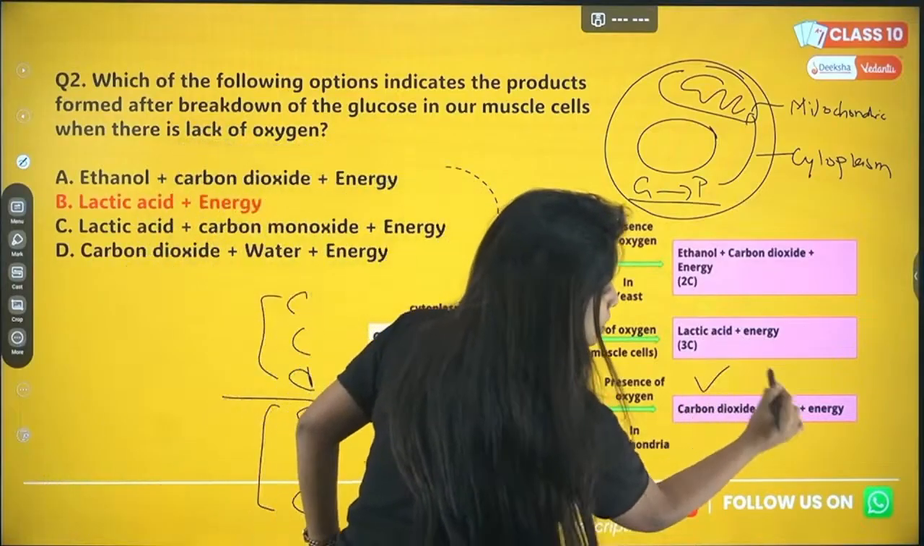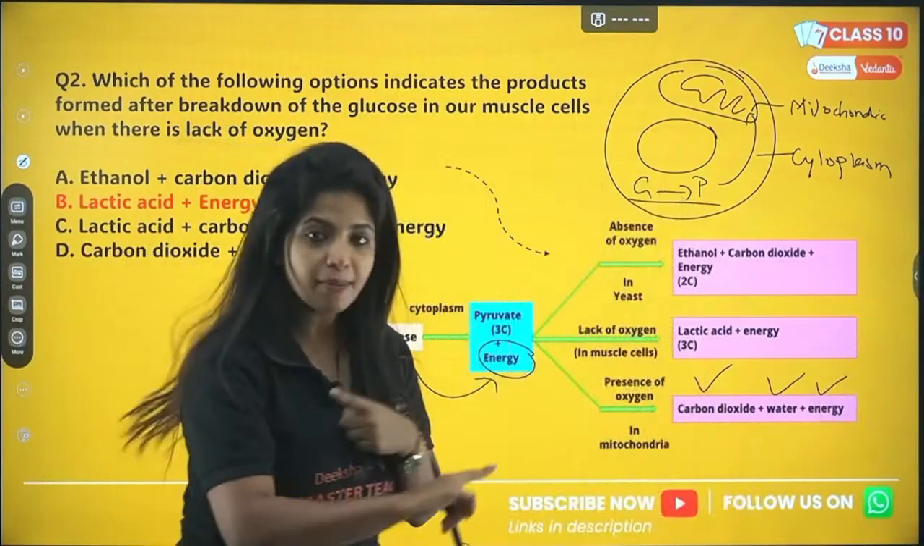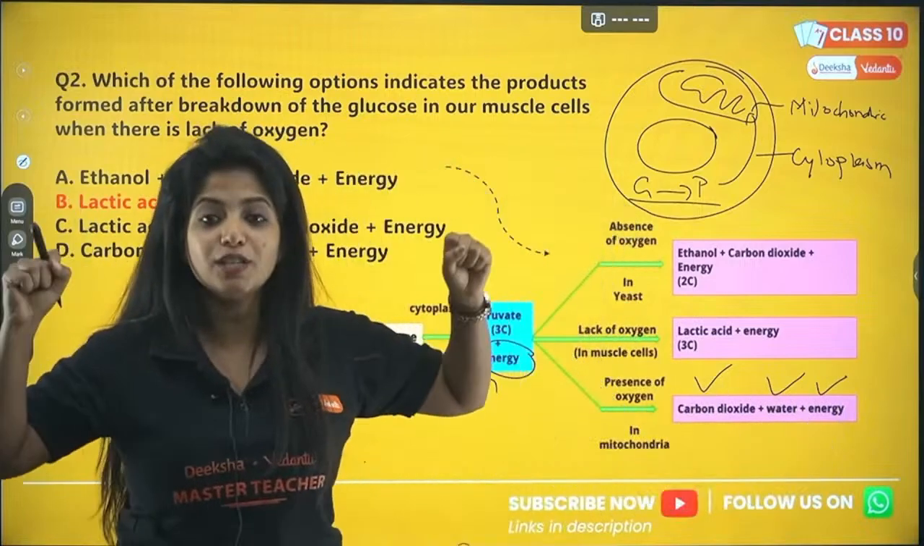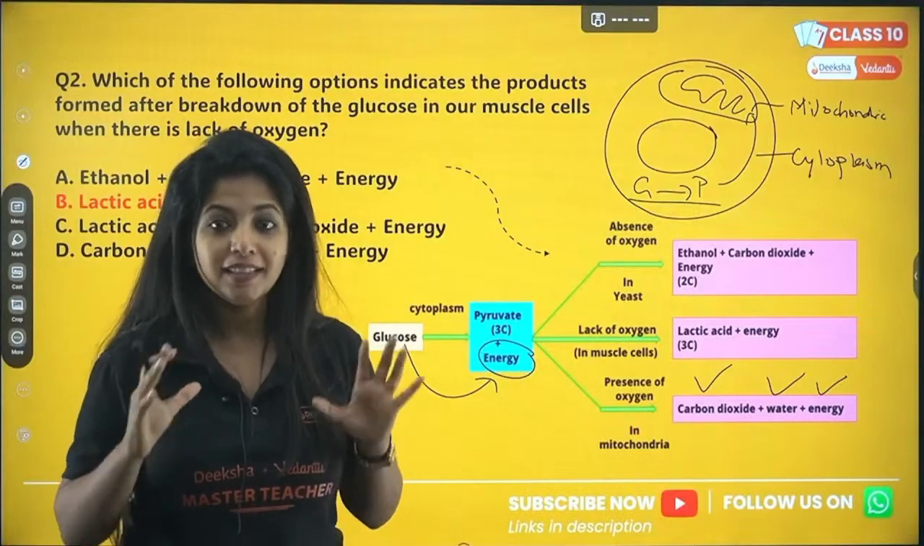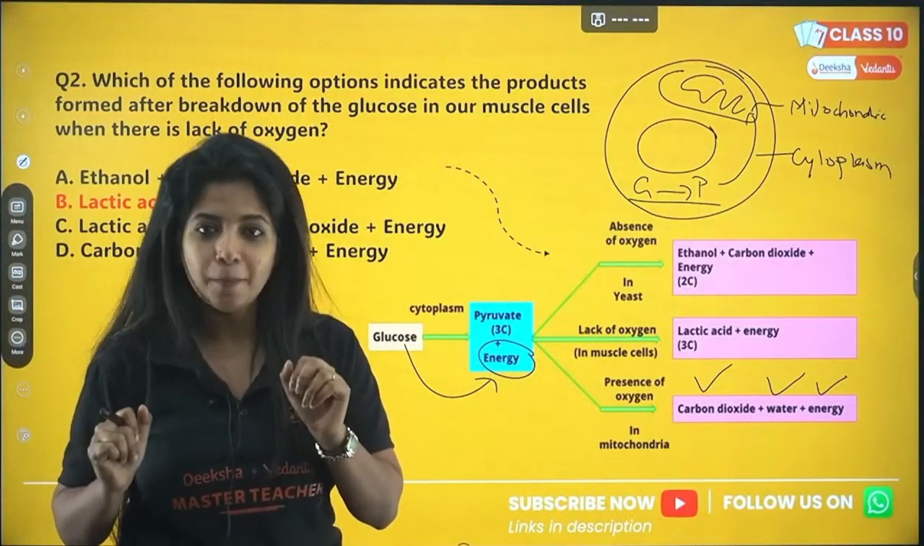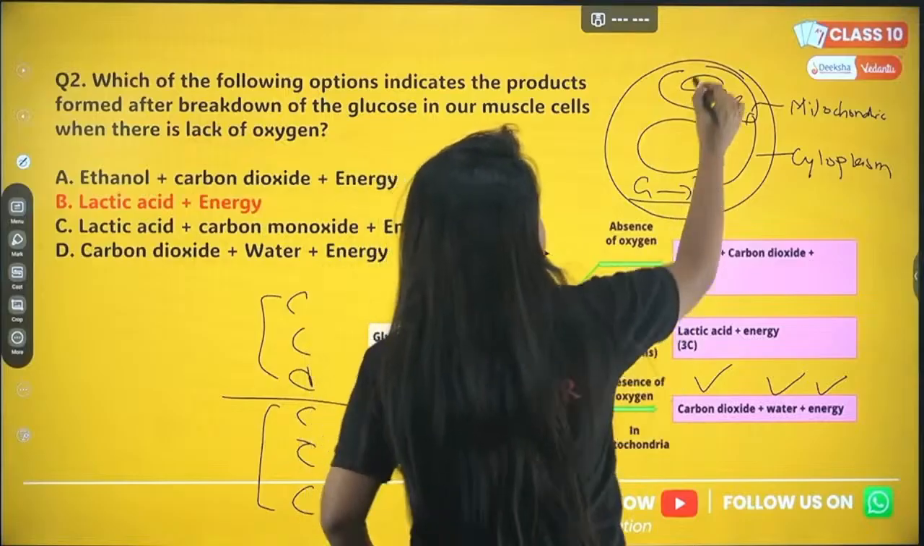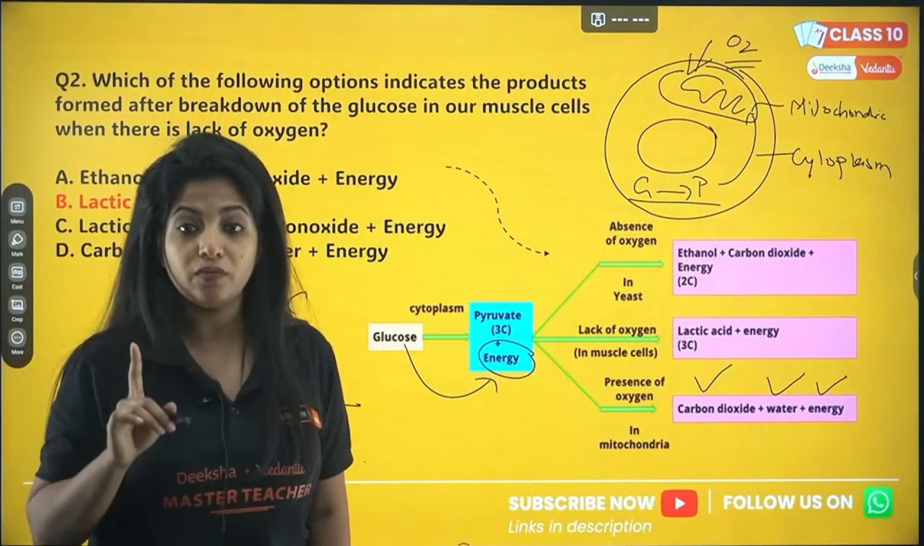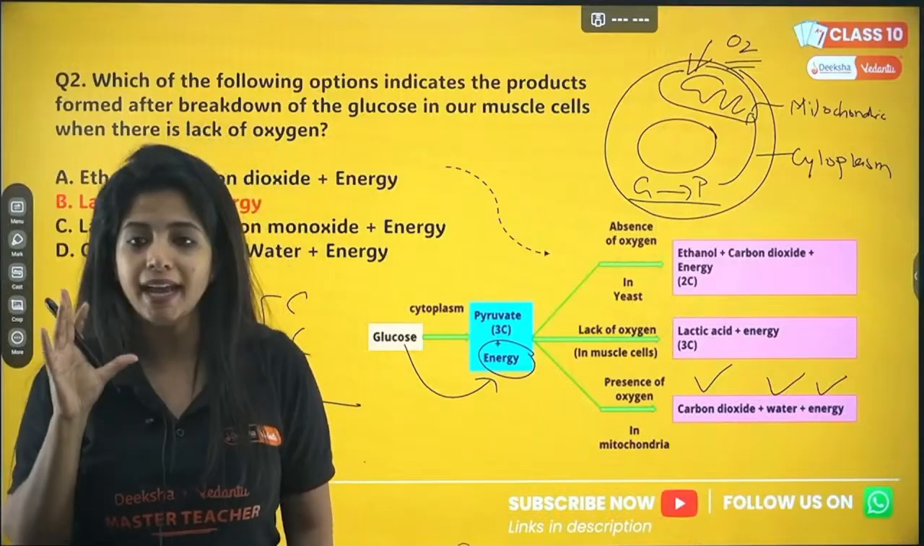That is carbon dioxide, water and energy. This energy which is being produced is a very large amount of energy. This is what usually happens. But my dear children, in this particular case, you will be requiring oxygen. Whenever oxygen is there, then only this can happen.